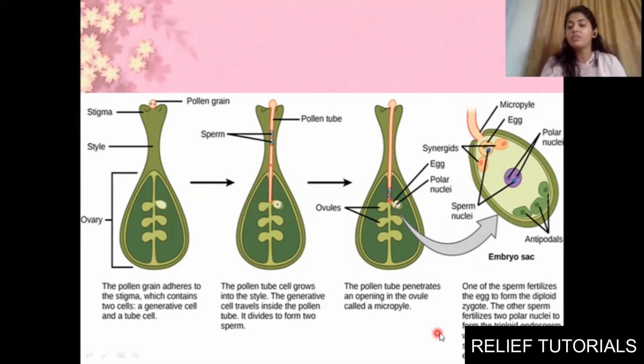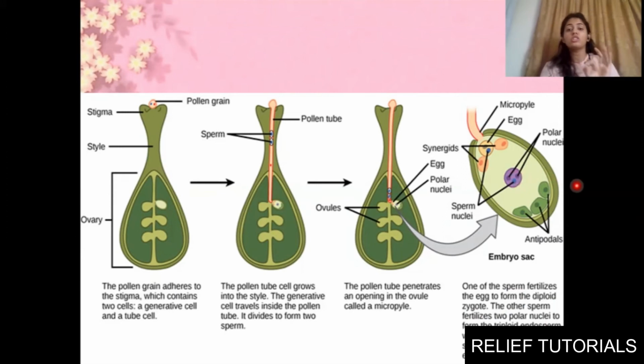Okay, one of the sperm fertilizes the egg to form a diploid zygote, that is 2n. The other sperm fertilizes two polar nuclei to form a triploid endosperm, which will become a food source for the growing embryo. They need nutrition, so to grow, they'll need food. And that will be provided with the help of this endosperm.